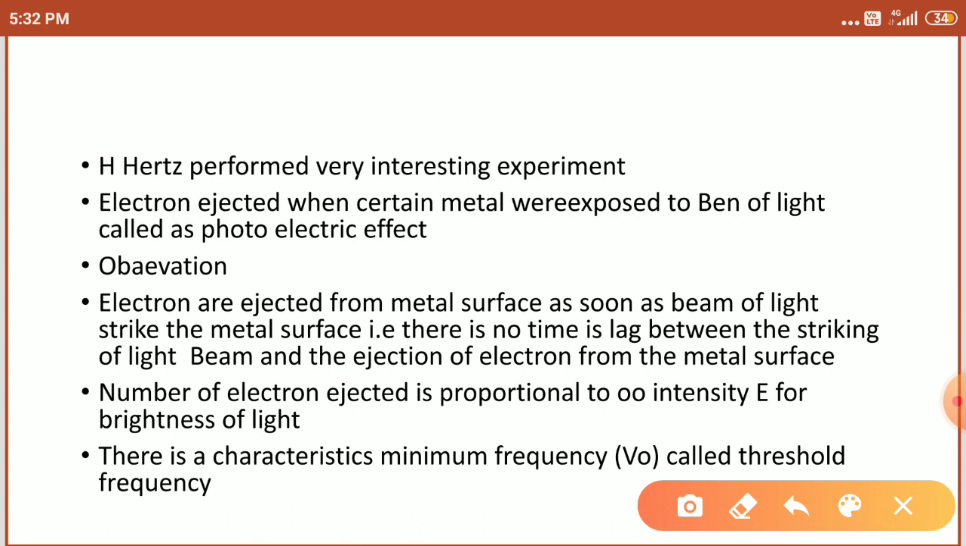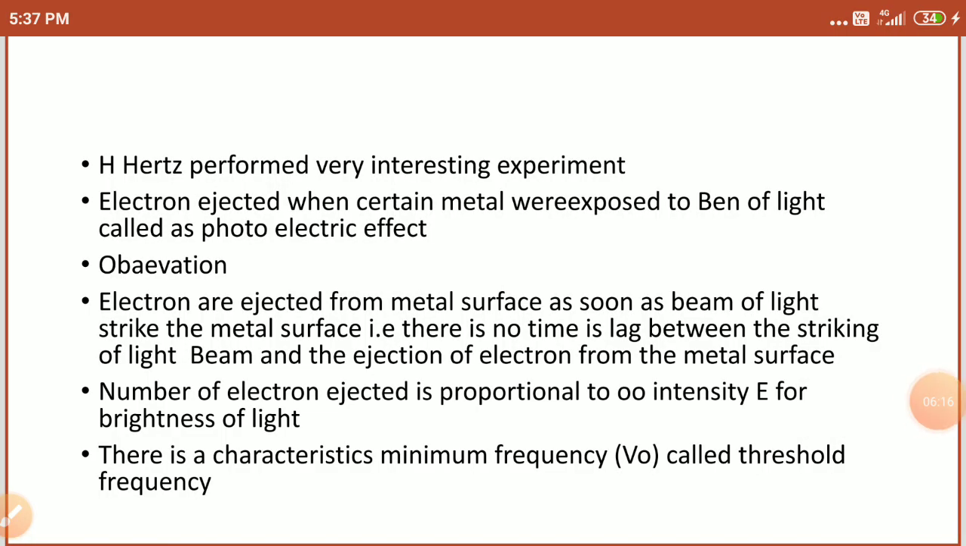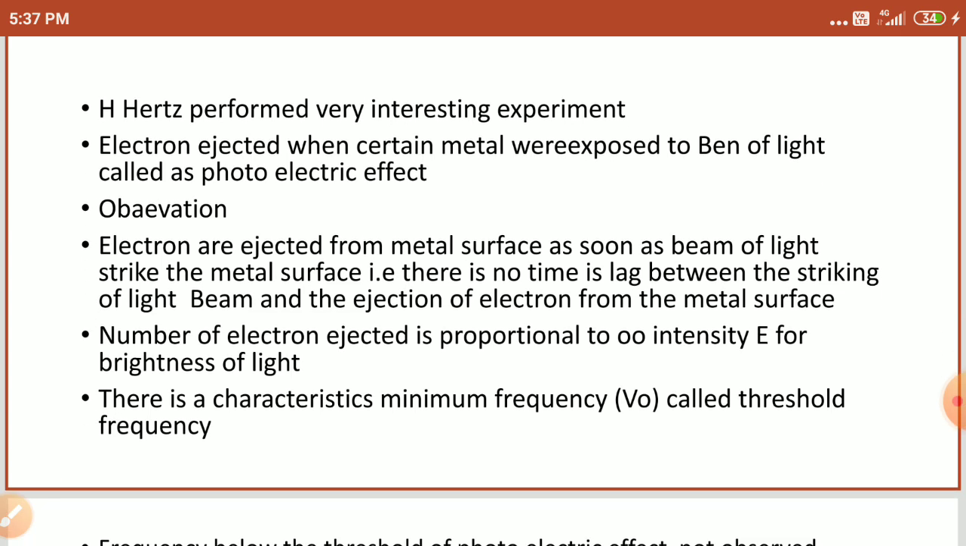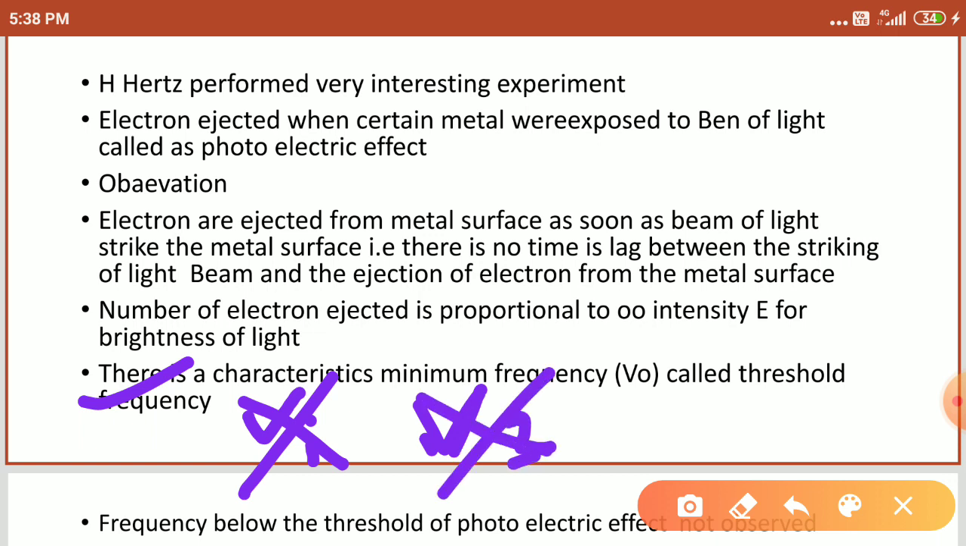Next, there is a characteristic minimum frequency called the threshold frequency. We have already discussed the threshold frequency, students. Initially we pass the mu1 frequency, which cannot eject electrons. Afterwards we pass the mu2 frequency. mu2 also cannot eject electrons.